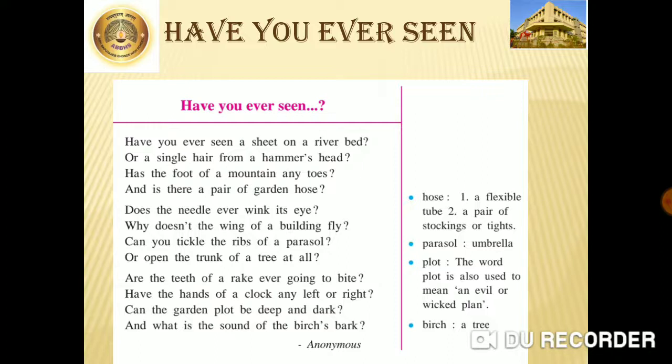Can you tickle the ribs of a parasol or open the trunk of a tree at all? Are the teeth of a rake ever going to bite? Have the hands of a clock any left or right? Can the garden plot be deep and dark? And what is the sound of the breeches bark? By Anonymous.